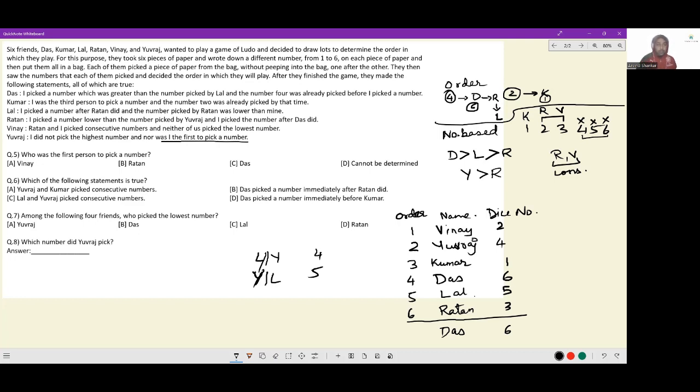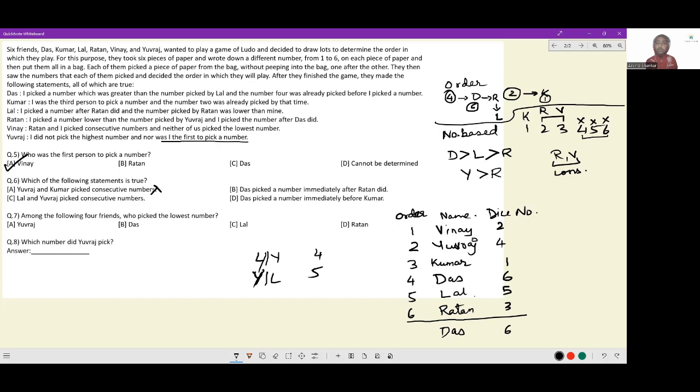Let's get to individual questions. Who was the first person to pick a number? Vinay was the first person to pick a number. Second, which of the following statements is true? Yuvraj and Kumar picked consecutive numbers. Yuvraj has 4, Kumar has 1. No, this is not true. Das picked a number immediately after Ratan did. Ratan's next is not Das. No, wrong.